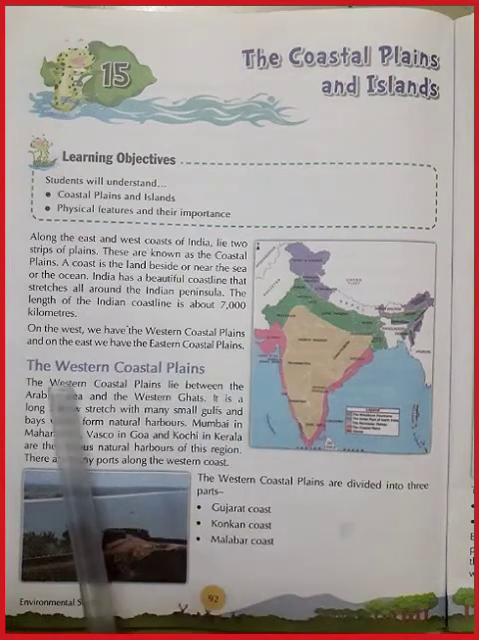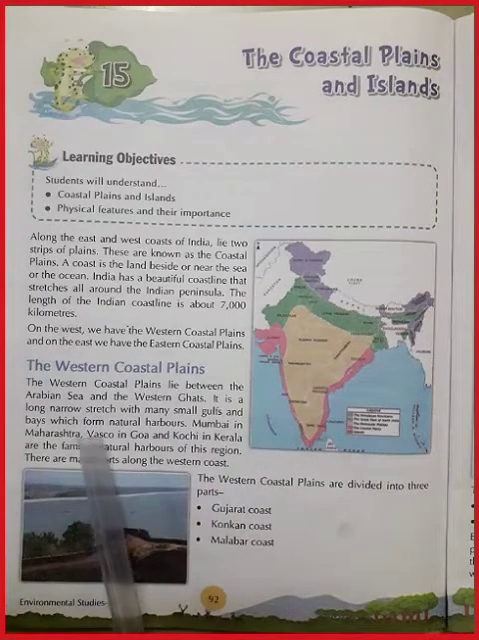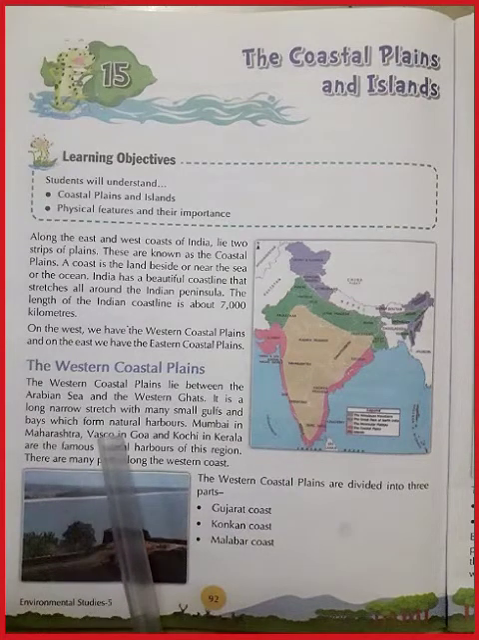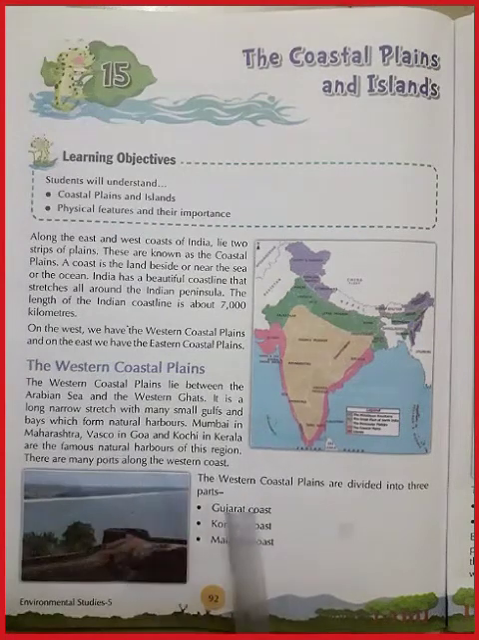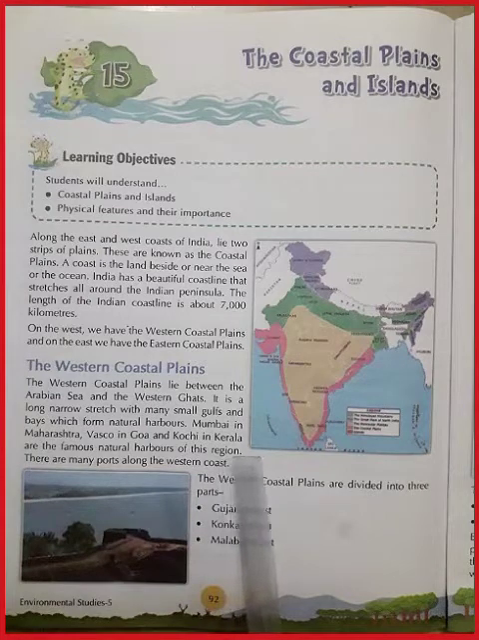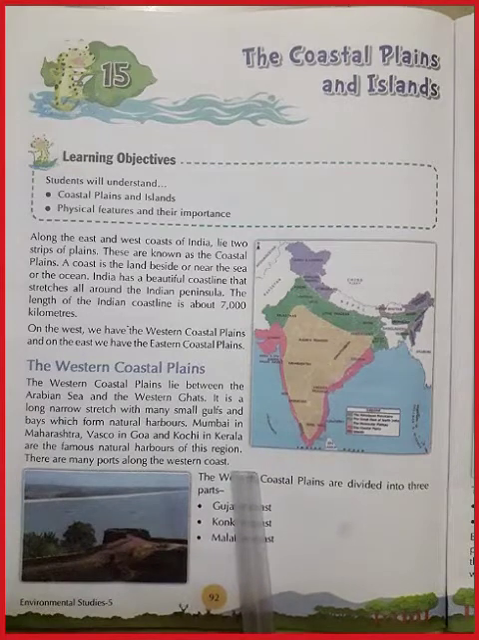On the west, we have the western coastal plains, and on the east, we have the eastern coastal plains. The western coastal plains lie between the Arabian Sea and the Western Ghats. It is a long, narrow stretch with many small gulfs and bays which form natural harbors. Mumbai in Maharashtra, Vasco in Goa, Kochi in Kerala are the famous natural harbors of this region.